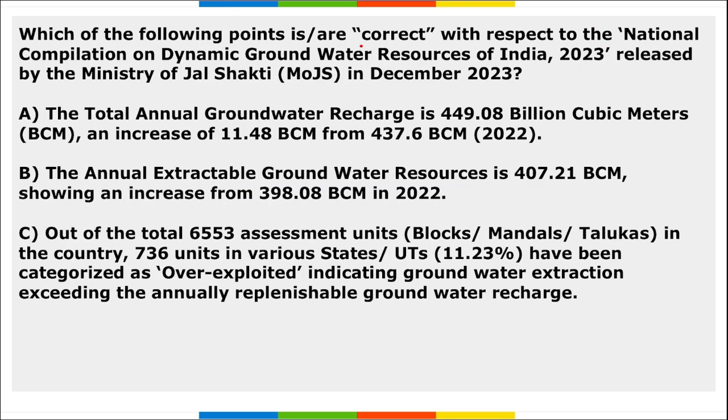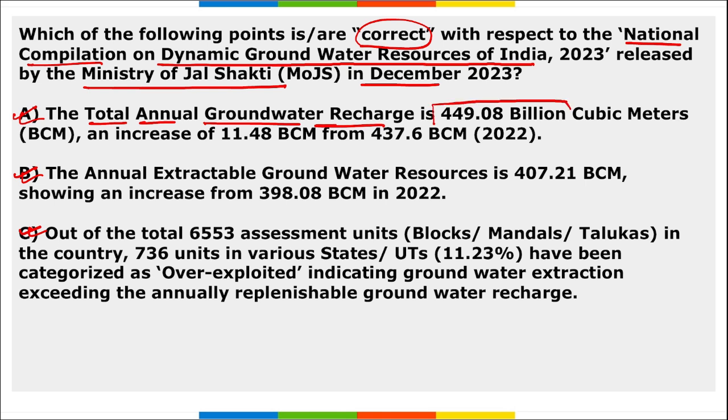Next, which of the following points are correct with respect to the National Compilation on Dynamic Ground Water Resources of India 2023 released by the Ministry of Jal Shakti in December? Looking at options A, B, C, all three are correctly mentioned. The total annual groundwater recharge is 449.08 billion cubic meters, an increase of 11.48 BCM from 437.6 BCM.